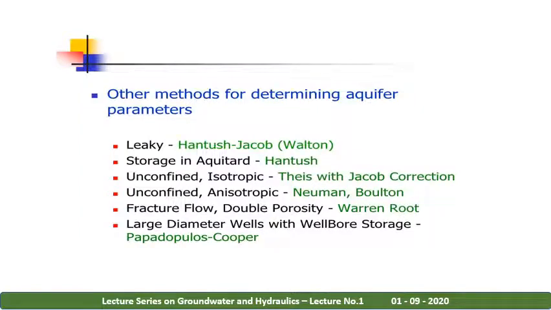So other methods for determining aquifer parameters are leaky aquifers, storage in aquitards, confined and unconfined, isotropic and anisotropic, then fracture flows, then large diameter wells with well bore storage. For any construction of bore wells, the storage coefficient and transmissibility will be very important. These all depend upon the hydraulic gradients, which is very essential for knowing the pressure of the area.